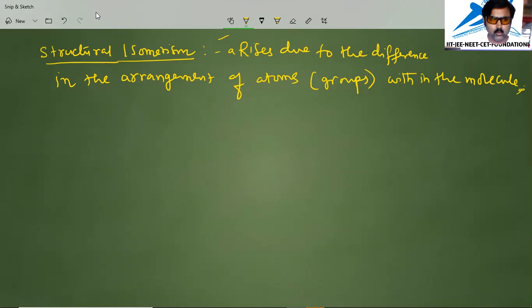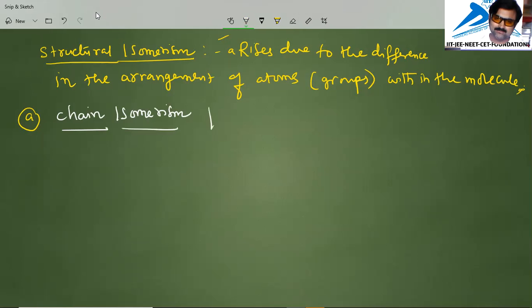Okay. Now we will see the subcategories. The first subcategory we are going to learn is chain isomerism. It is also called nuclear isomerism.